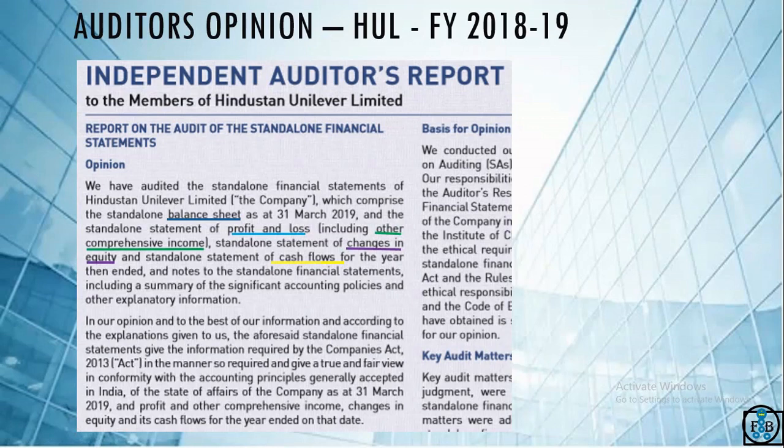Now with this video you understand what is changes in equity and what is other comprehensive income. When you see the complete financial statements, then you will be able to understand what these statements imply.